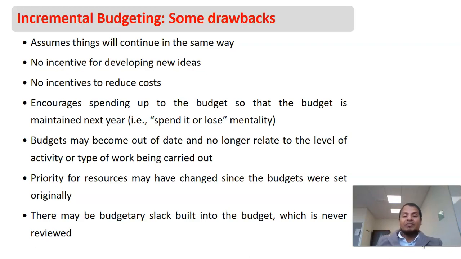Priority for resources may have changed since the budgets were set originally. So there is no specific emphasis on a particular resource, right? It's almost the same budget, same thing. There may be budgetary slack built into the budget, which is never reviewed. So there may be a difference created, but people don't review these things. In some cases, it can happen in the case of incremental budget.